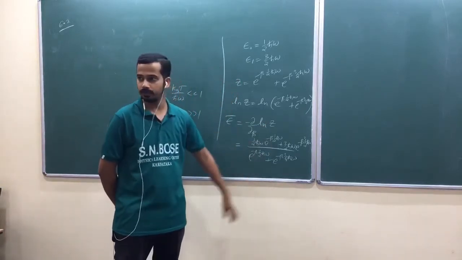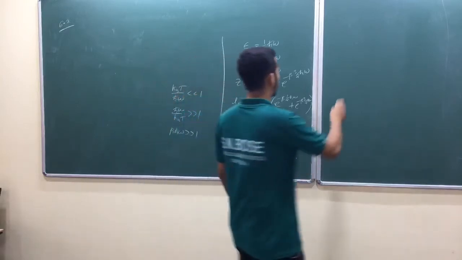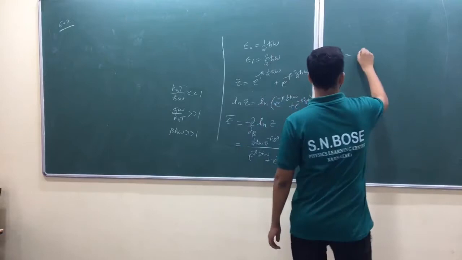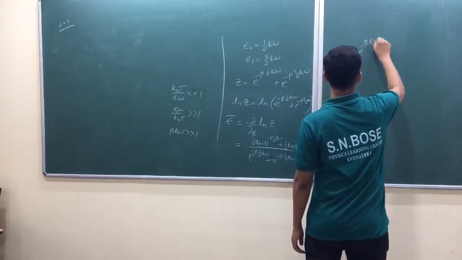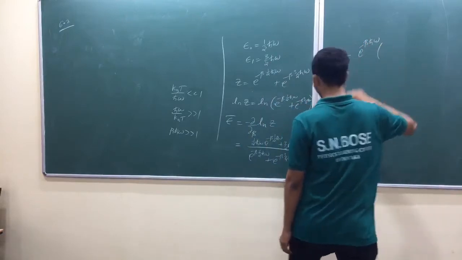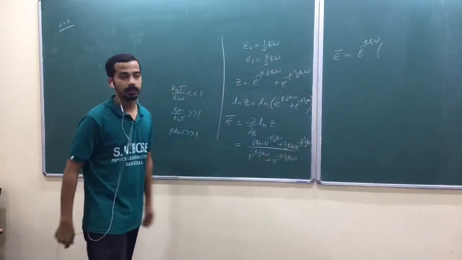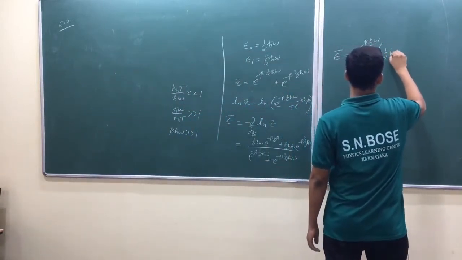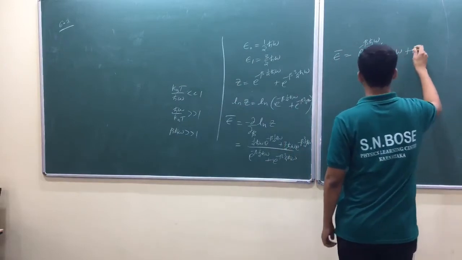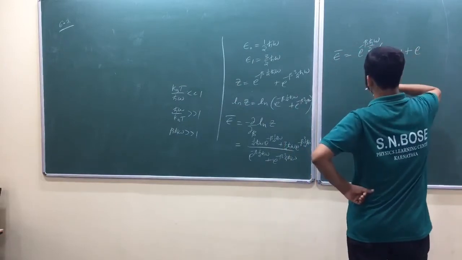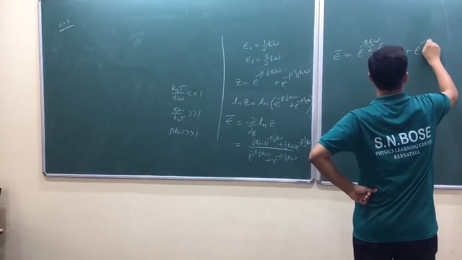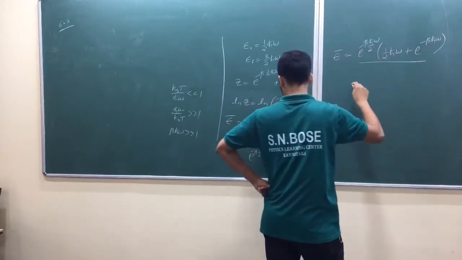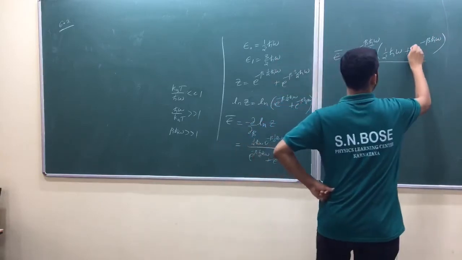Outside and taking that one to the denominator? Yeah, that's better. So the average energy is equal to... So e raised to minus beta h bar omega, you have taken outside? Yeah, I have taken outside half beta h bar omega by 2, half h bar omega, plus e raised to minus beta h bar omega, whole divided by again 3 by 2 h bar omega here.